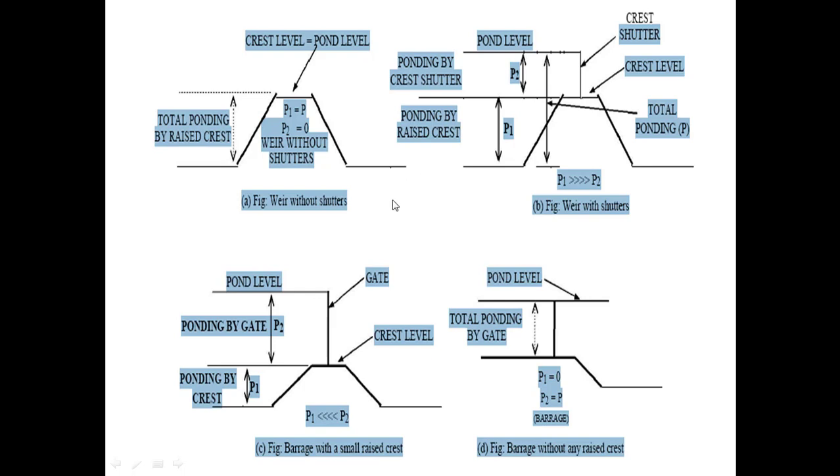In figure C, we have barrage with a small raised crest. Sometimes we also raise the crest level for extra ponding of water and also install the gates. So through this raised crest, we have extra ponding, and also through the gate we store water, so we have a large quantity stored on the upstream side.